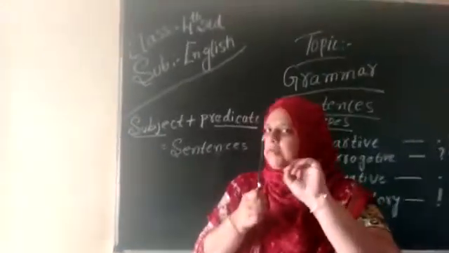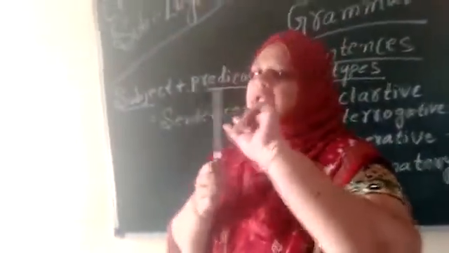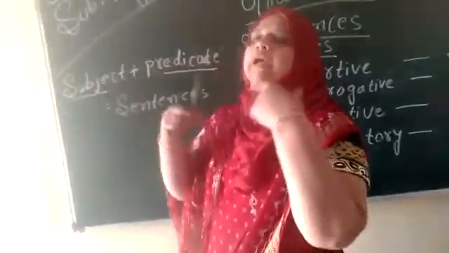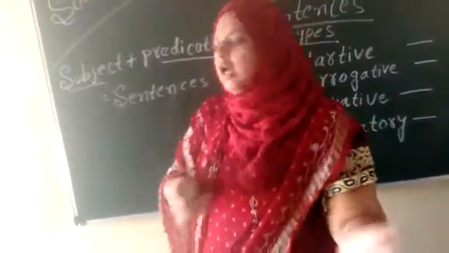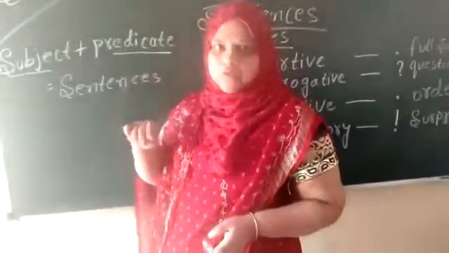What is the subject here? Pencil. We are talking about the pencil, right? So pencil is the subject. And what do we say about it? This one is a predicate. Okay children? Here some examples are given.